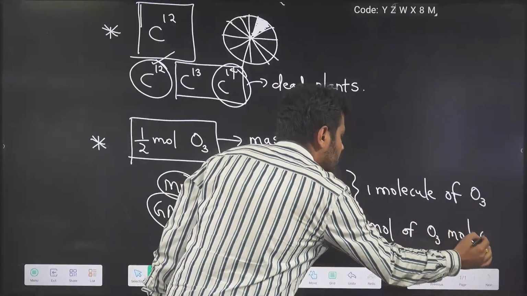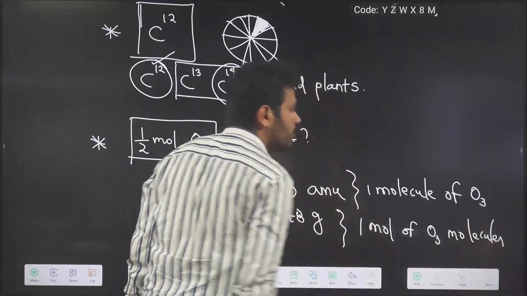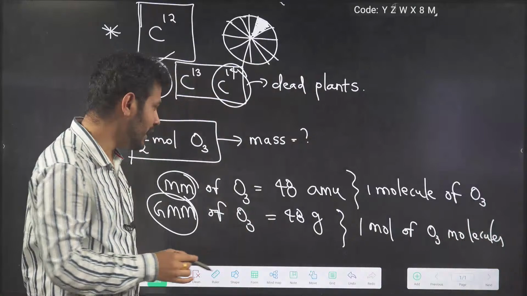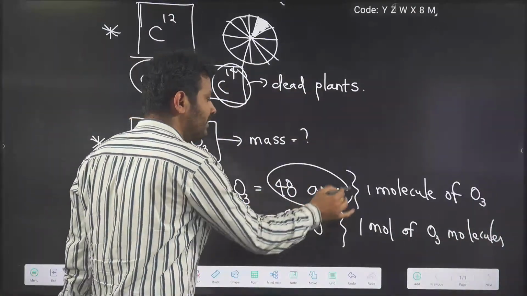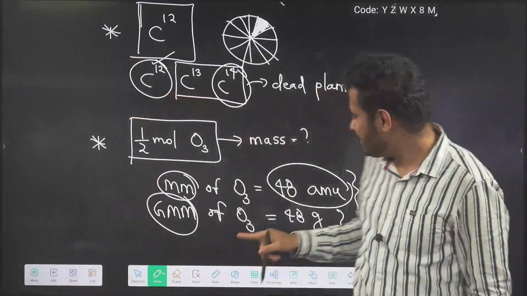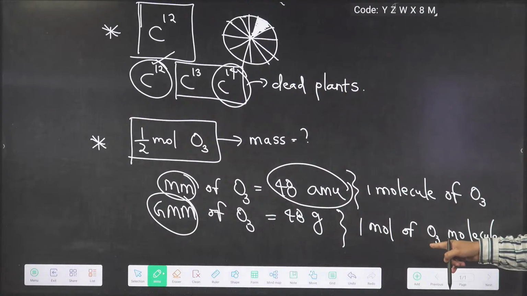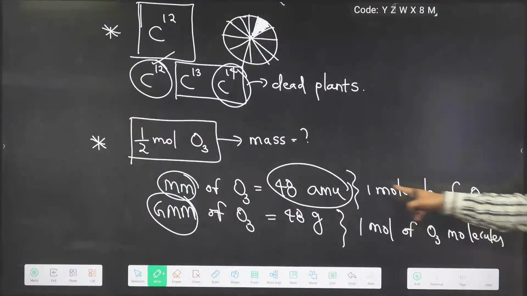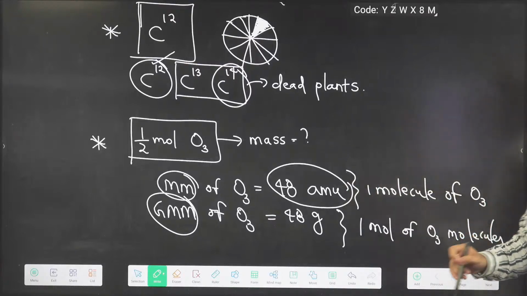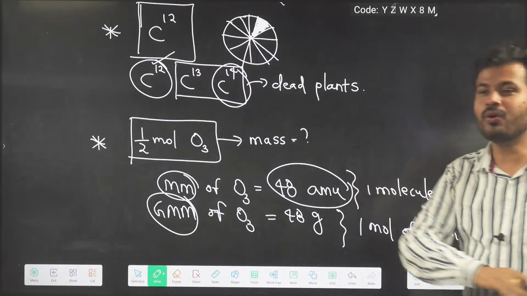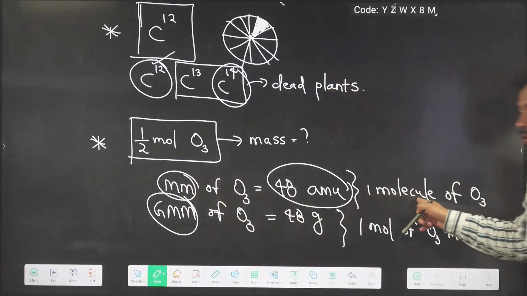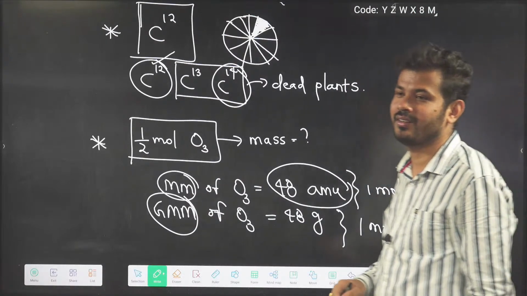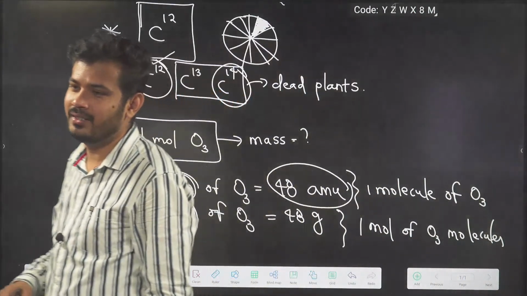It is just like 48 AMU is one single sand particle, and this is the whole desert, the Rajasthan Thar desert. One molecule is a single sand particle, but one mole is the whole desert. This is a single drop of water, and this is the full Pacific Ocean. Are you getting my point?